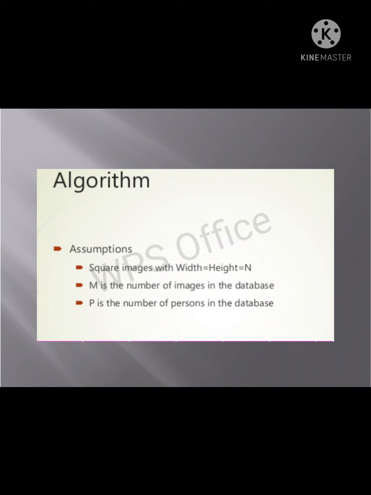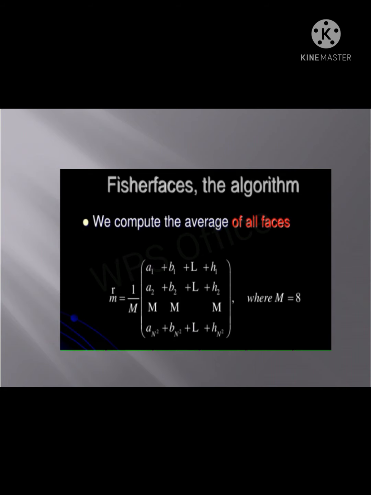M is the number of images in the database, P is the number of persons in the database. Using the eigenface algorithm, we compute the average of all faces, 1 divided by M, where M is the number of persons in the images. This is the average of all faces using the PCA algorithm.